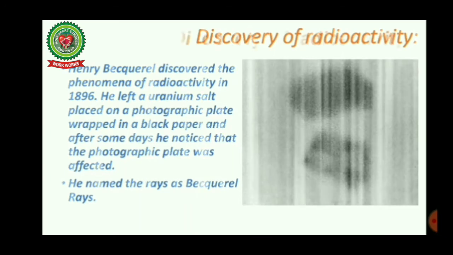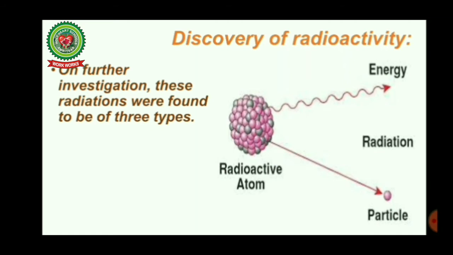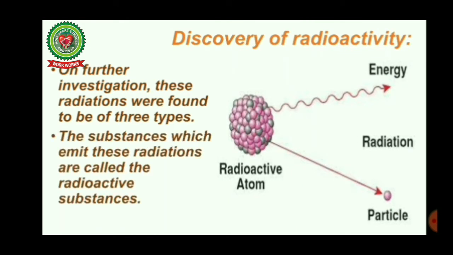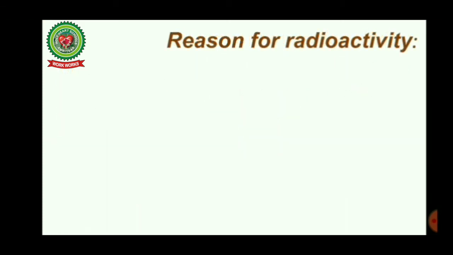On further investigation, it was seen that these rays were of three types: positively charged, negatively charged and uncharged, which were named alpha, beta and gamma radiations respectively. The substances which emit these radiations are called radioactive substances. Now next is, what is the reason for radioactivity?